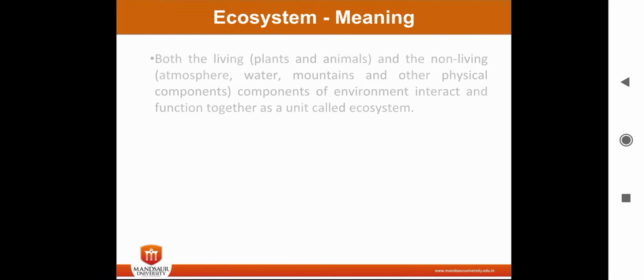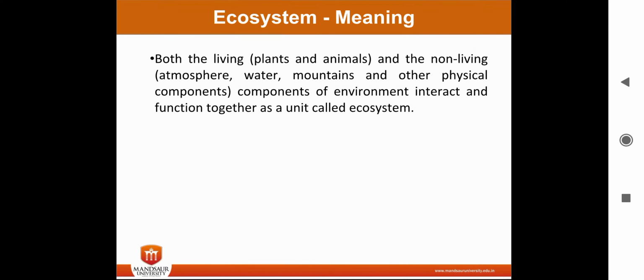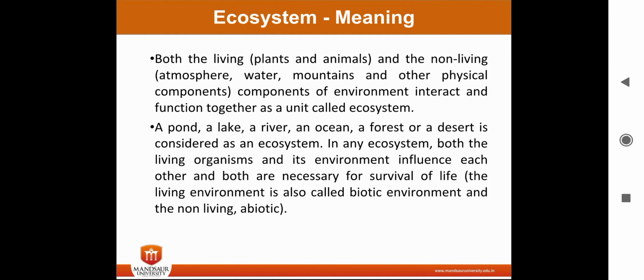The meaning of ecosystem: it consists of both the living plants and animals and the non-living atmosphere, air, water, mountains, and other physical components of the environment that interact and function together as a unit, called an ecosystem. So basically, an ecosystem is a combination of both living and non-living components of an environment.